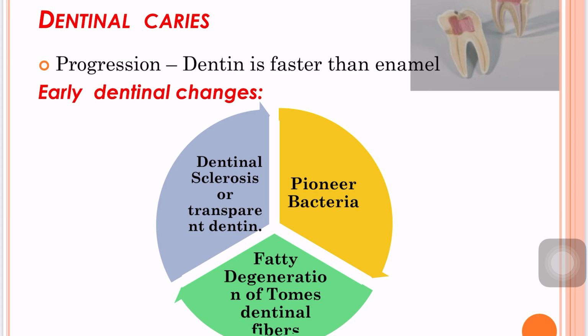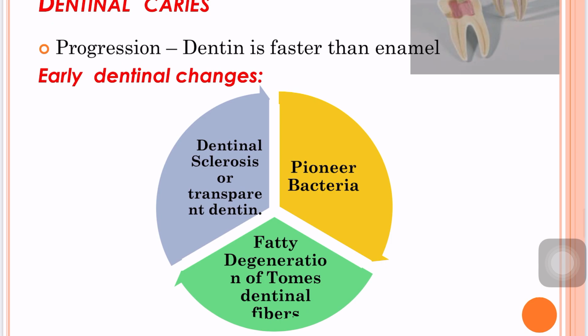against the further penetration of microorganisms. The formation of sclerotic dentin is minimum in rapidly advancing caries and most prominent in slow chronic caries. The term transparent dentin has been applied because of the peculiar transparent appearance of the tooth structure. The microorganisms may be found penetrating the dentinal tubules before there is any clinical evidence of the caries process, and these bacteria are called pioneer bacteria. And then fatty degeneration of the Tomes dentinal fibers with deposition of fat globules in these processes is seen.